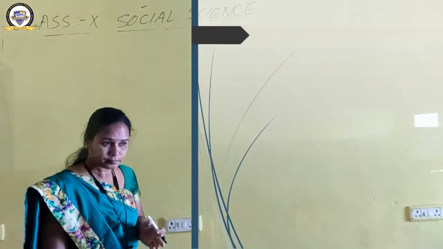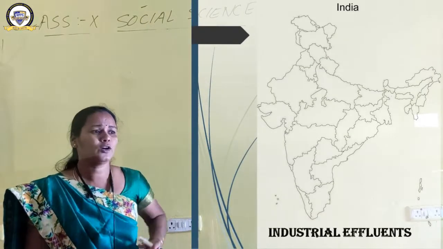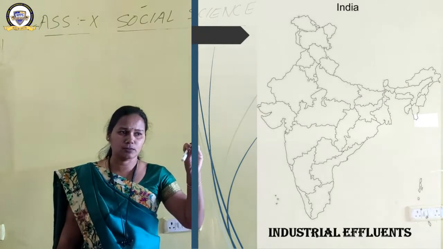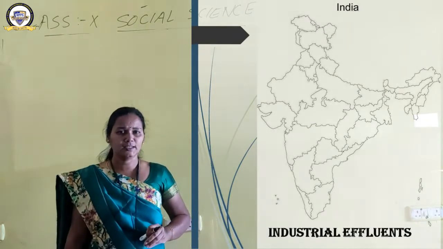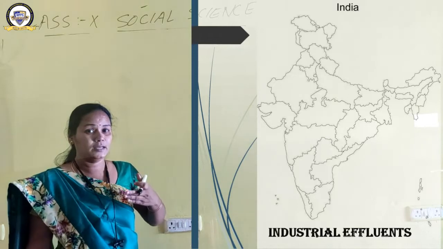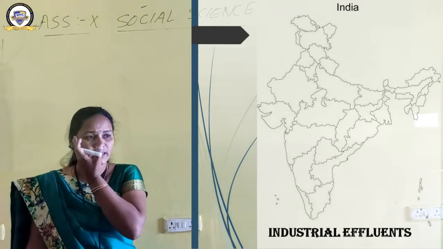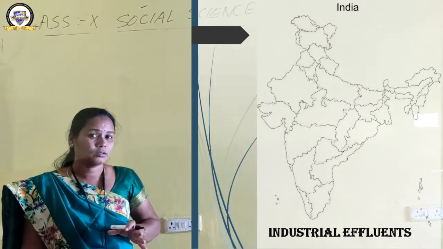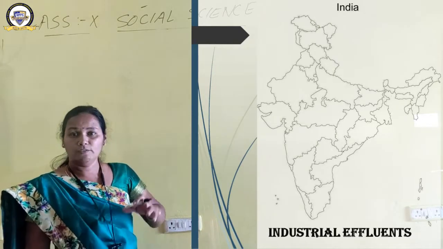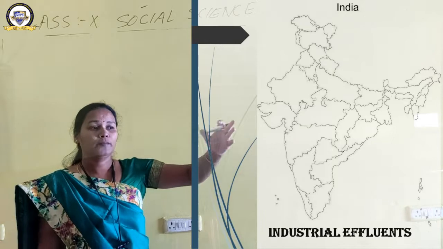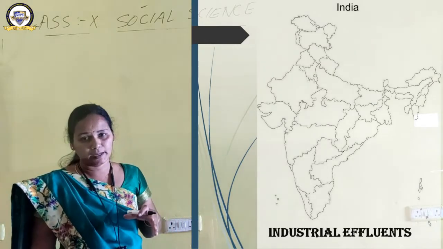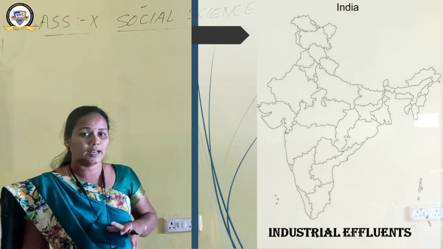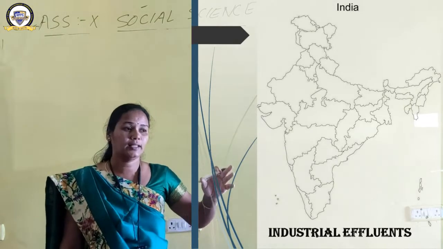Moving ahead to some more states now, because of industrial effluence. I am showing only some of the states here, but there are many other states, almost all the states of India where industries have been set up. Some industries are common for degrading the land. These are industries which throw industrial effluents before treatment; they don't treat the waste before they throw it into the land or water or somewhere. That is why the land has been degraded.